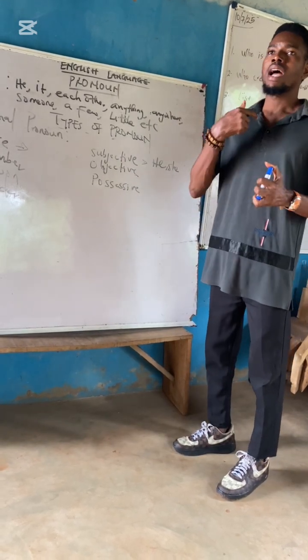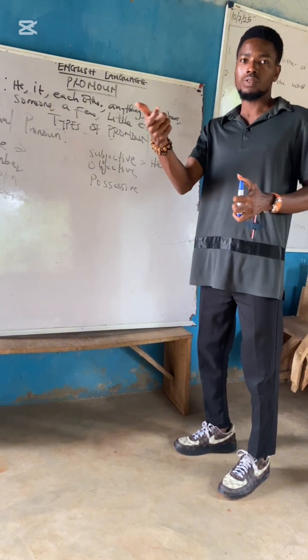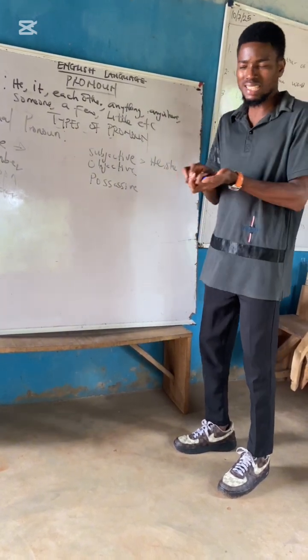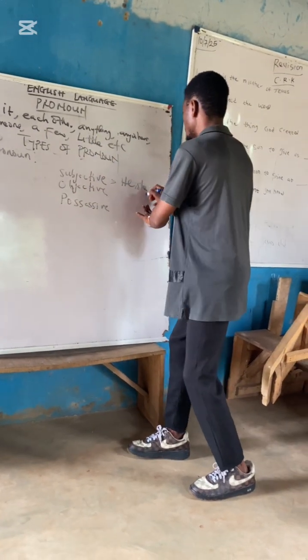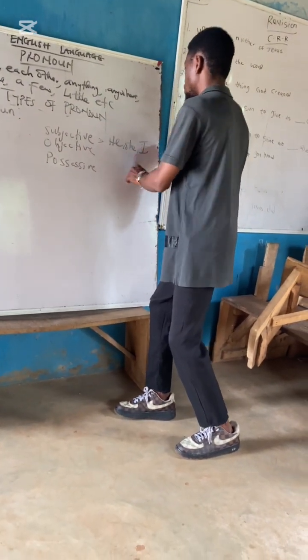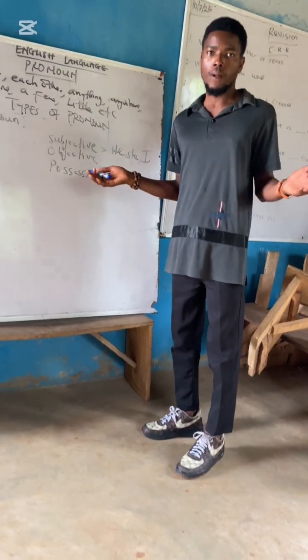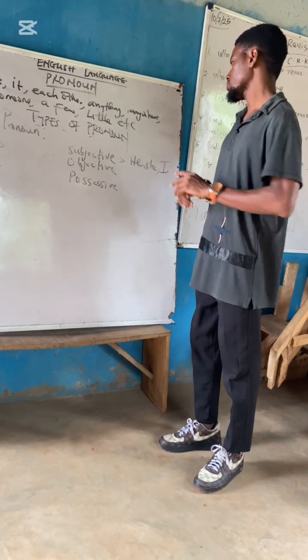Look at this. I killed a goat. "I" there is the performer of the action. It simply means that it can function in the slot of a subject, making it a subjective case pronoun. I can never say "me killed a goat." It will be wrong, right? Because "me" is not a subjective case pronoun.